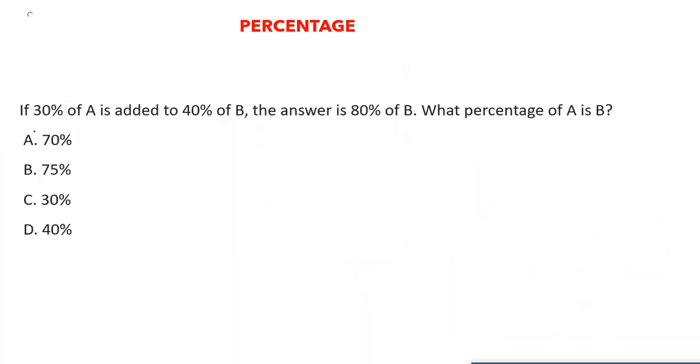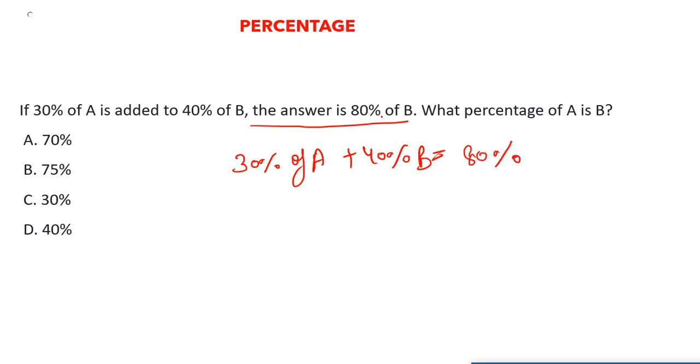Next question says that if 30% of A is added to 40% of B, 30% of A plus 40% of B, the answer is 80% of B. So it is equal to basically 80% of B. So what percent of A is B? Okay, what percent of A is B? So first let's solve this out.